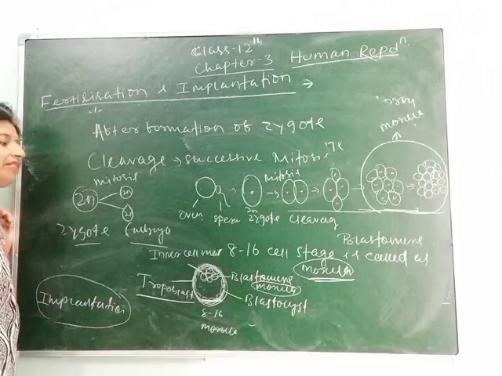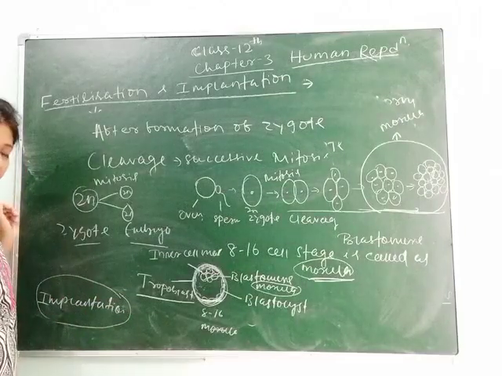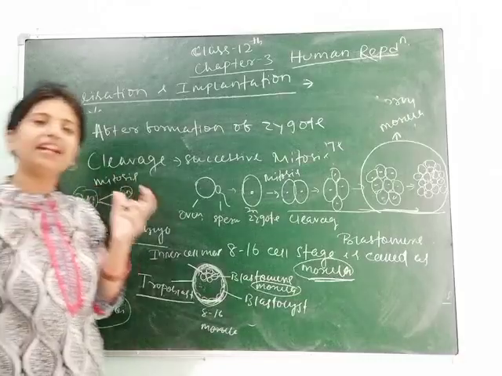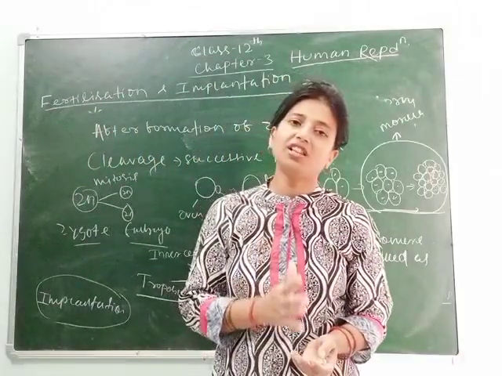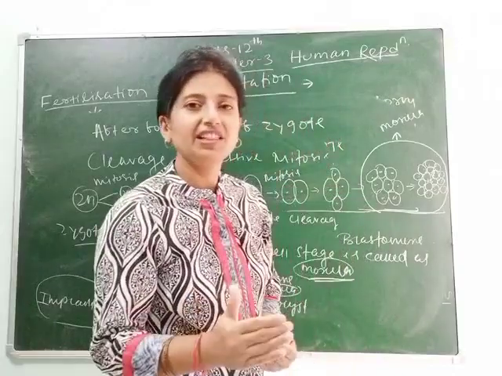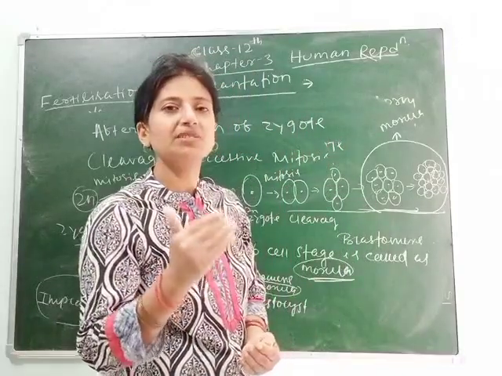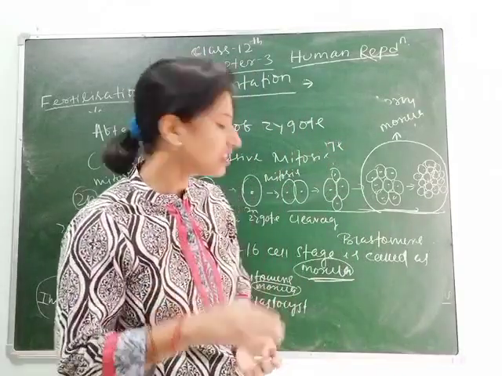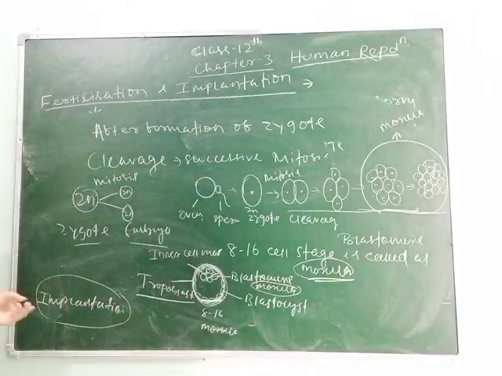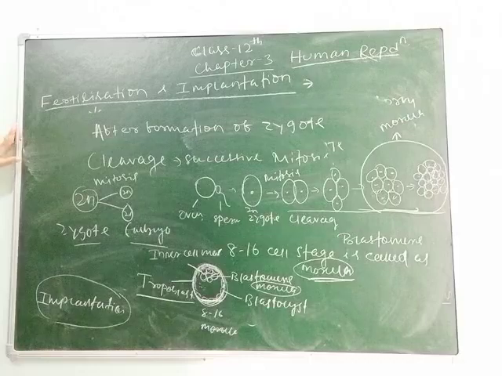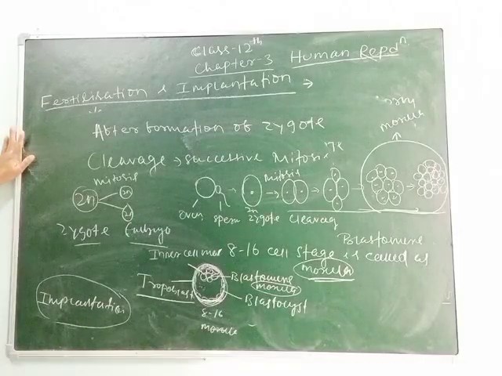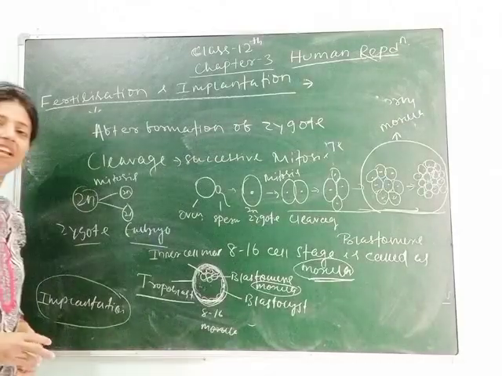If you define implantation, then implantation is defined as the attachment of the blastomere to the uterine wall at the 8 to 16 blastomere stage, meaning the morula stage. So students, this is all about fertilization and implantation. Next we will study pregnancy and embryonic development in our next class.